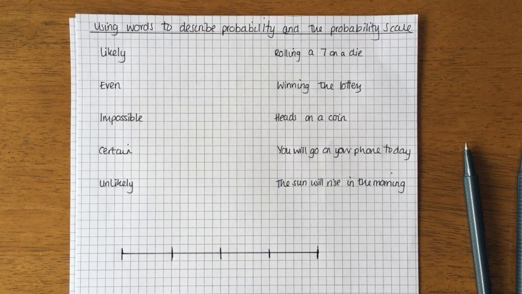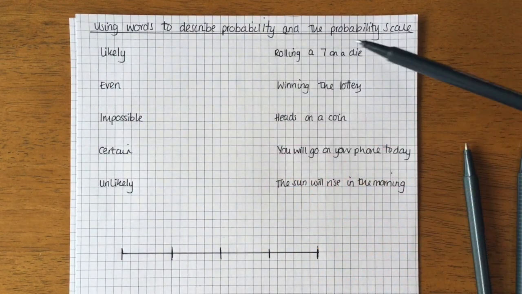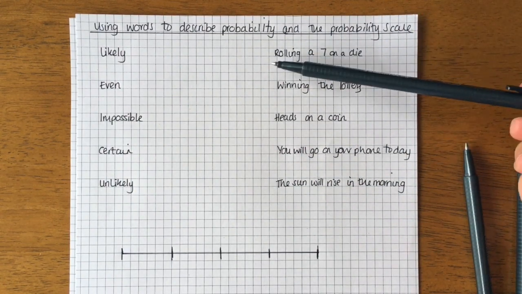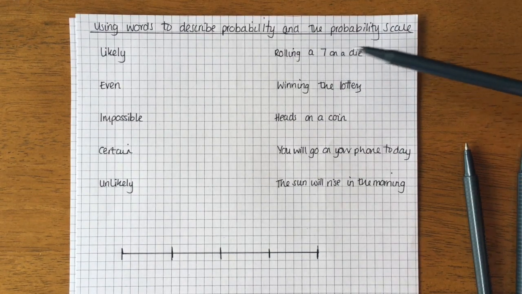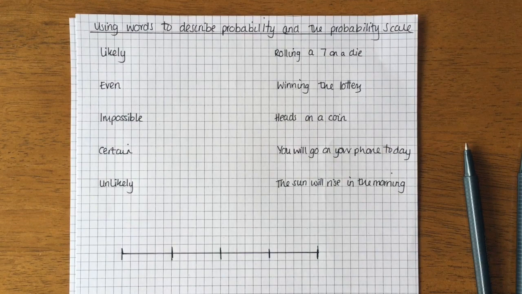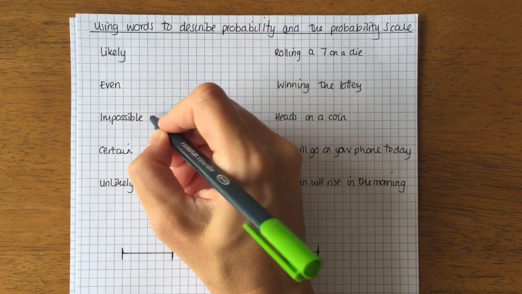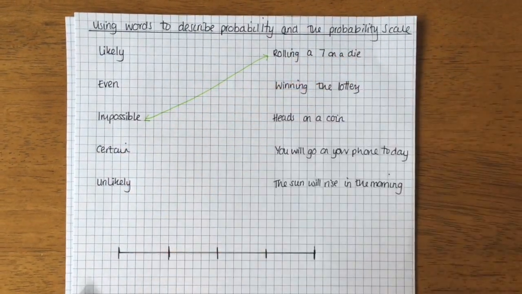So what we're going to do first of all is match the word to describe the probability to the event. Okay, so we'll look at the events. Rolling a 7 on a die, so that's a dice, okay? If I think about a dice, I think about the numbers that are on it. It's 1, 2, 3, 4, 5, 6. Am I ever going to get a 7 on one dice? No. So it's actually impossible, okay? So those 2 link together.